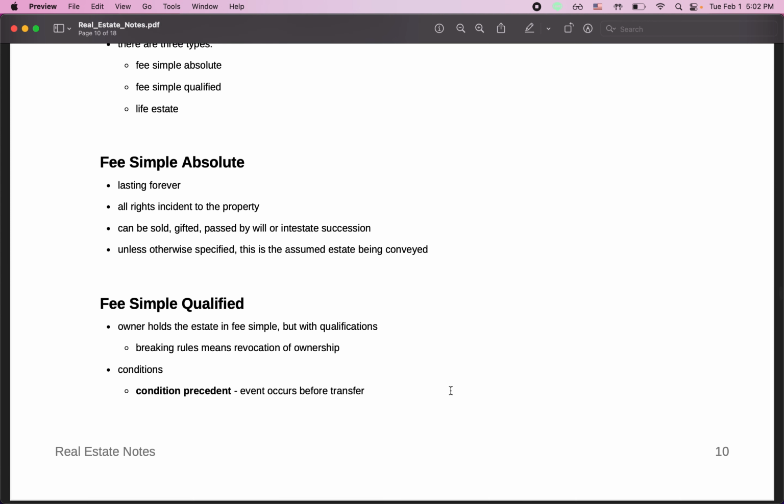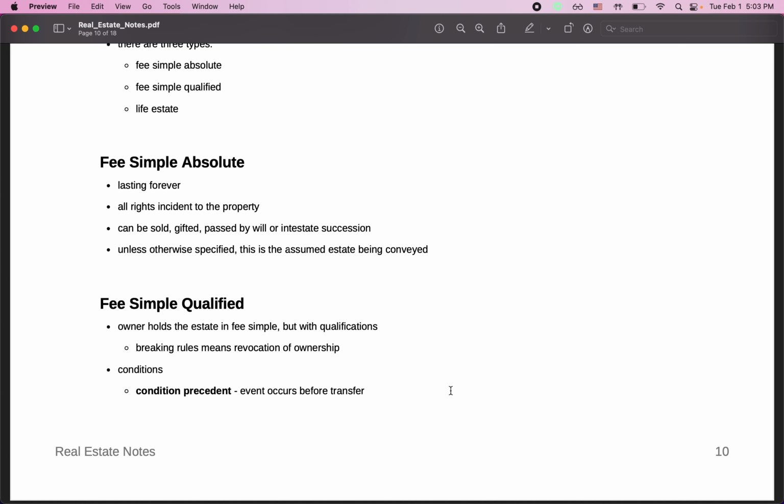Fee simple absolute is an estate that lasts forever, and all rights that go with the property belong to the owner. The estate can be sold, gifted, passed by will, or intestate succession, meaning if the owner dies, it can be passed to their proper heirs.